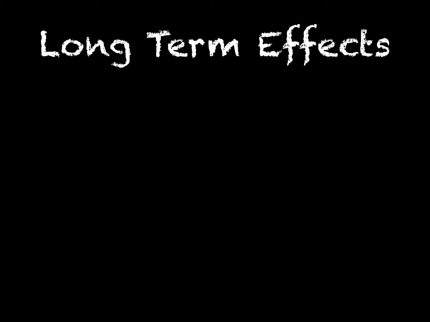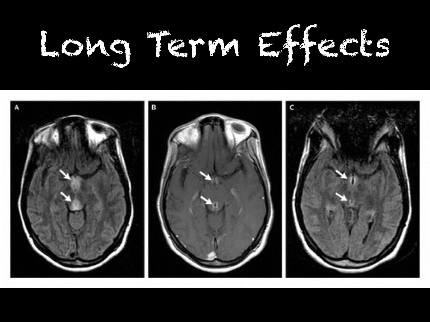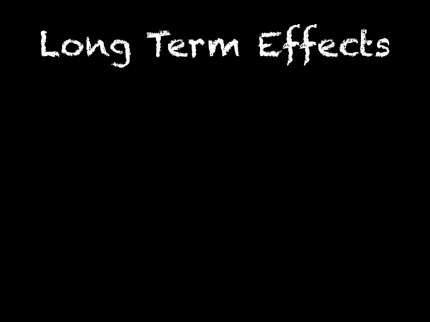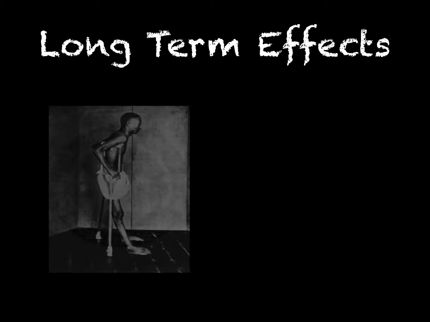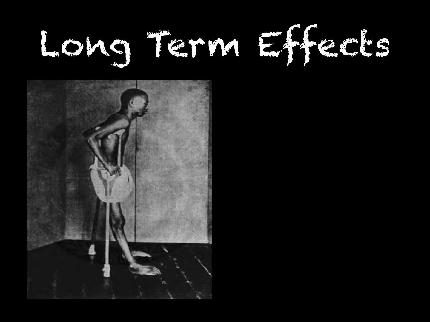An indirect effect of long-term alcohol consumption is Wernicke's encephalopathy. This is a thiamine or vitamin B1 deficiency that is the result of alcoholism and poor overall nutrition. The cerebellum is particularly sensitive to thiamine deficiency. This deficiency causes mental confusion, paralysis of the nerves that move the eyes, and difficulty with muscle coordination.